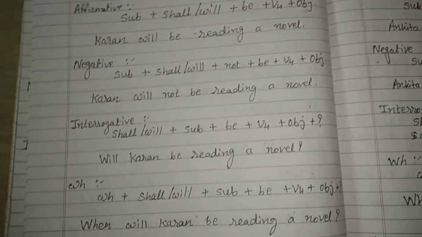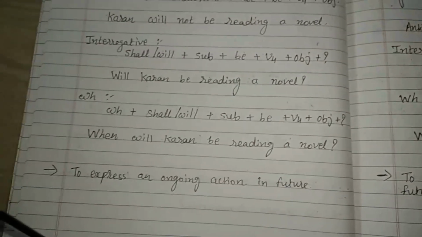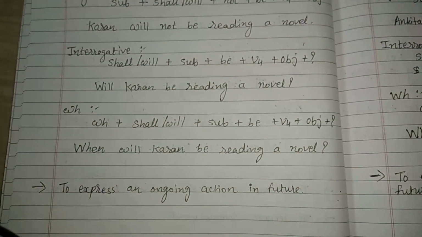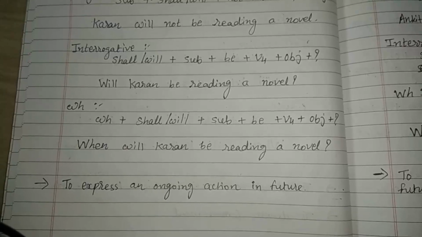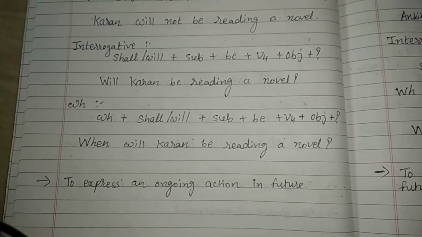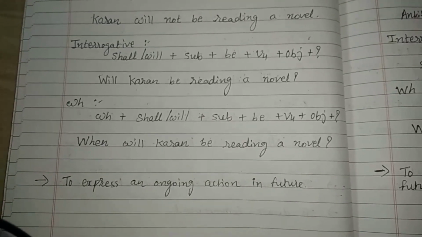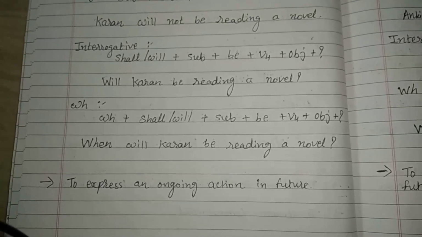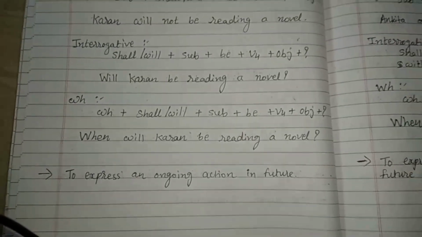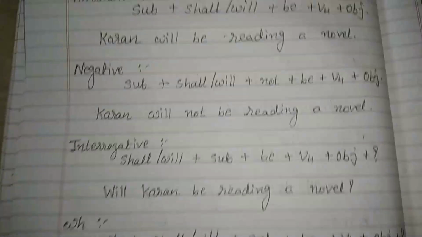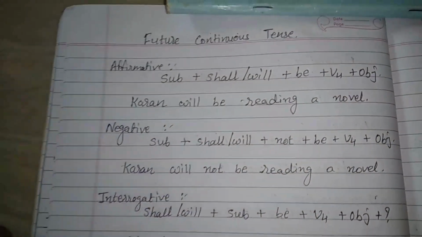Future continuous tense. Where to use future continuous tense? To express an ongoing action in the future, you have to use future continuous tense. Now let's see the format of different types of sentences. First is affirmative.